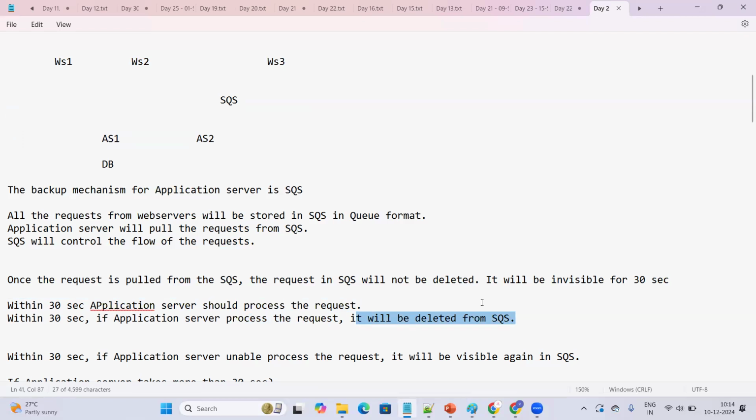Otherwise, that request will be waiting in the SQS only. If the application server is unable to process the request within 30 seconds, the request will be visible again in the SQS. The request will not be deleted.